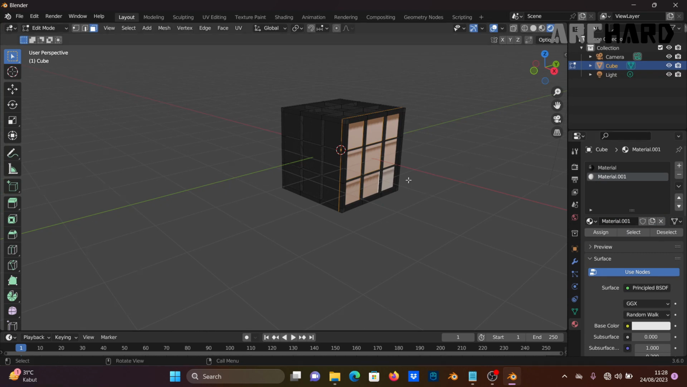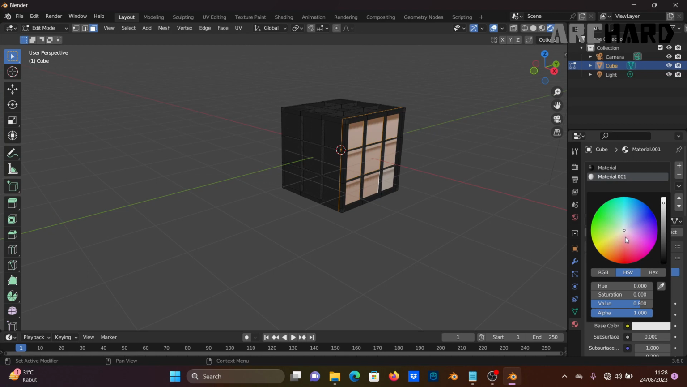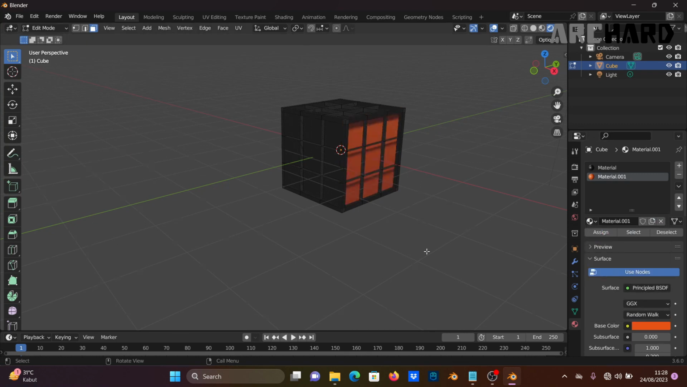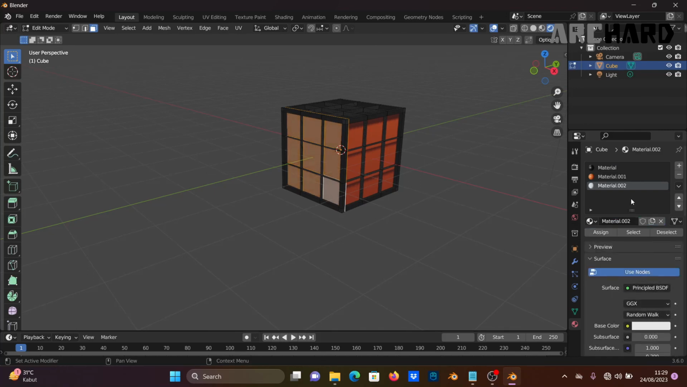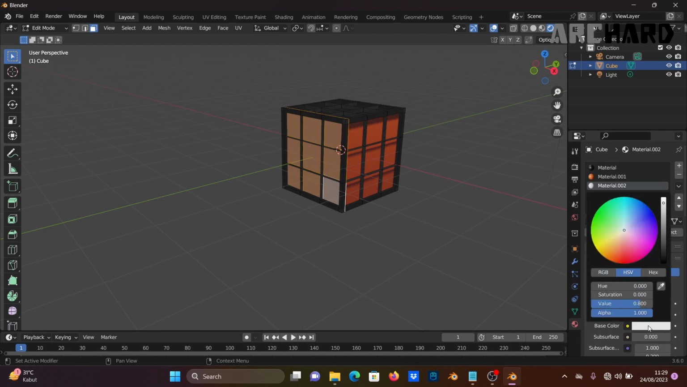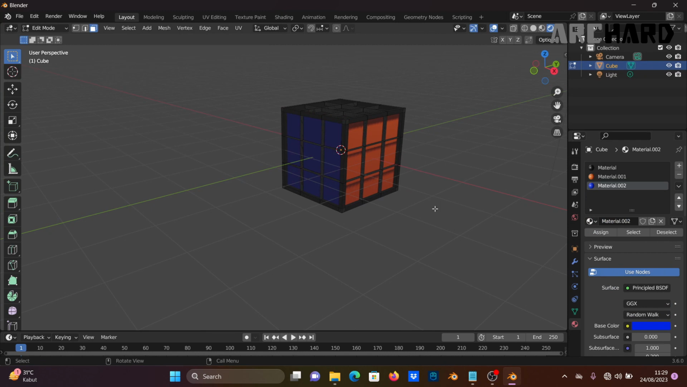I want to add orange, like this. Okay, and I want to change this face's color to blue. Select, and add material slot, assign, and new. And I want to change the color to blue, like this.